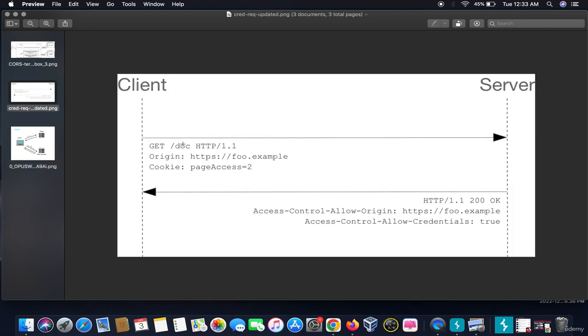Let me simplify it. Let's say this is a basic HTTP request and the origin is foo.example. foo.example allows the control and allows the origin of foo.example, and it allows the use of credentials to be true. In the practicals, you will get to know the meaning of this thing, where there is a star. Let's say access control allow origin star, that means it allows the access control to all the websites. This can be a very dangerous case.